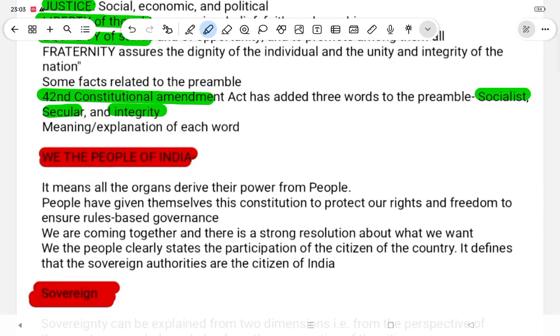We, the people of India. It means that all the organs derive their power from the people. People have given themselves this Constitution to protect our rights and freedom and to ensure rule-based governance. The word 'we' is about coming together, and there is a strong resolution about what we want. Now, 'we the people of India' clearly states the participation of the citizens of the country. It defines that the sovereign authority is the citizens of India.